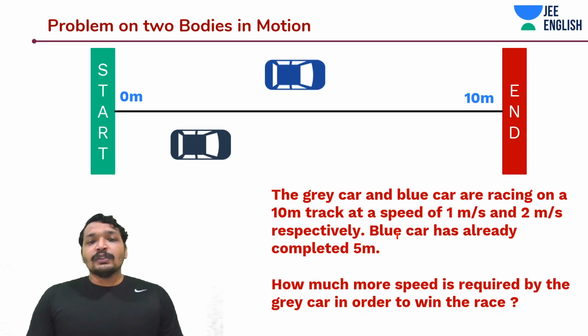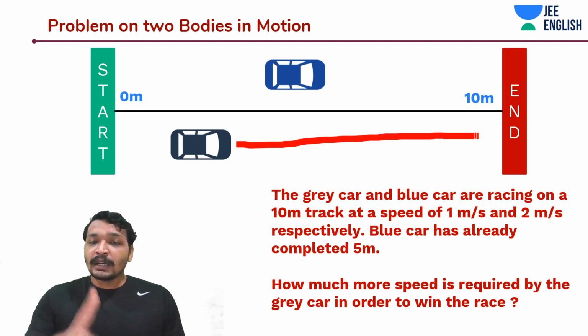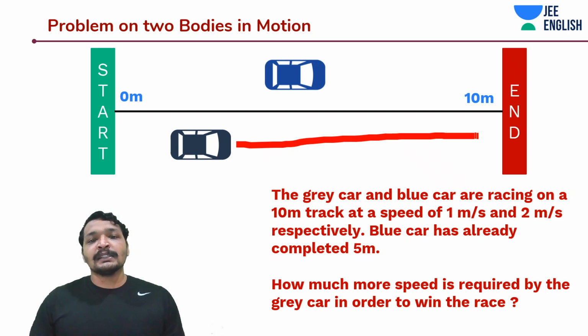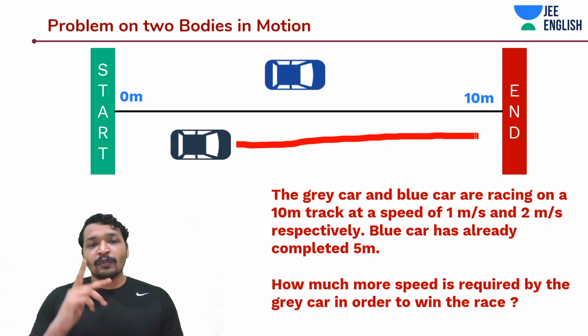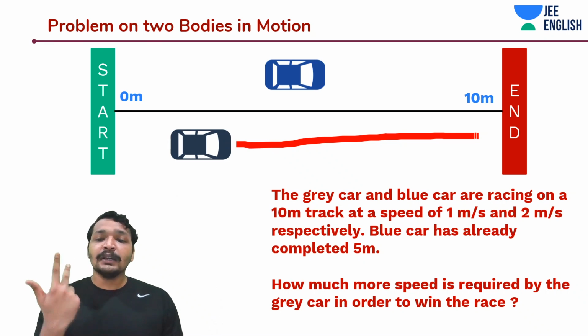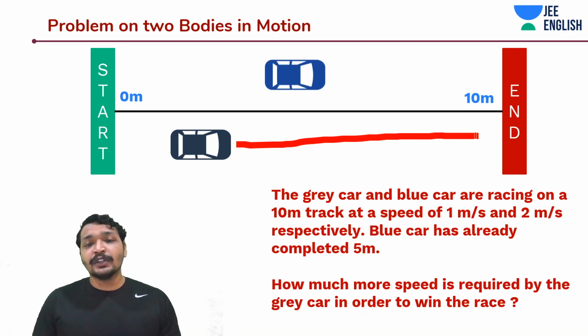So you know that you are 7.5 meters away from the end, because you are traveling at 1 meter per second, and only 2.5 seconds has lapsed, so you have only completed 2.5 meters. Now there is a remaining 7.5 meters which you need to accomplish before blue.